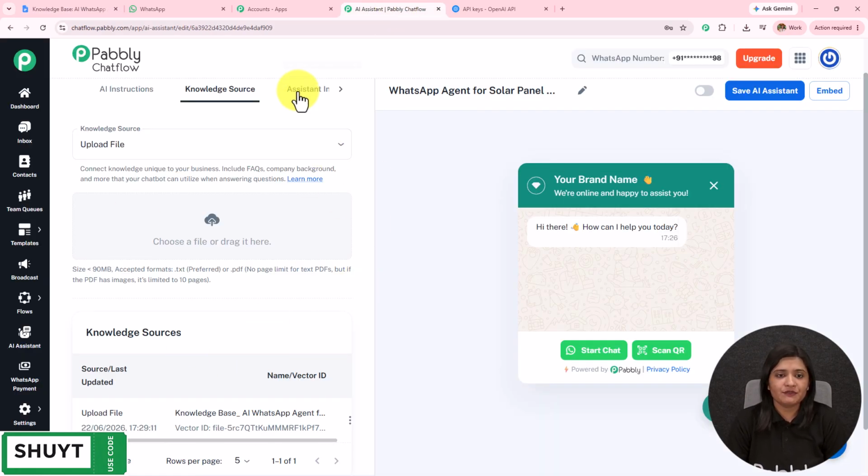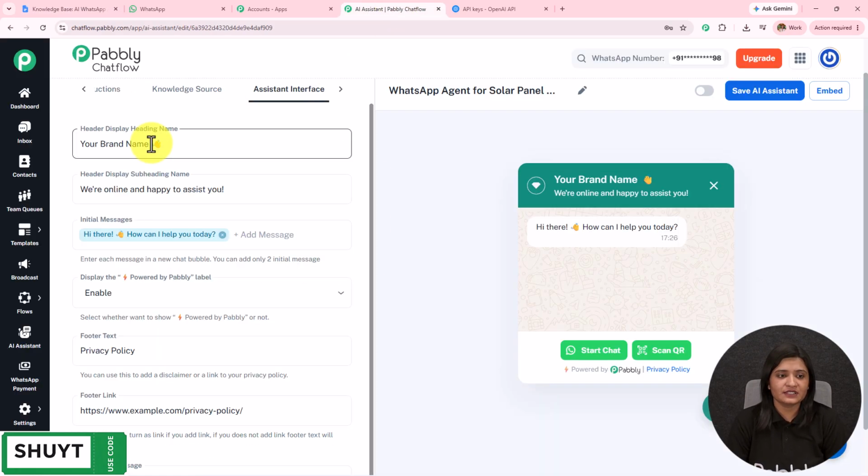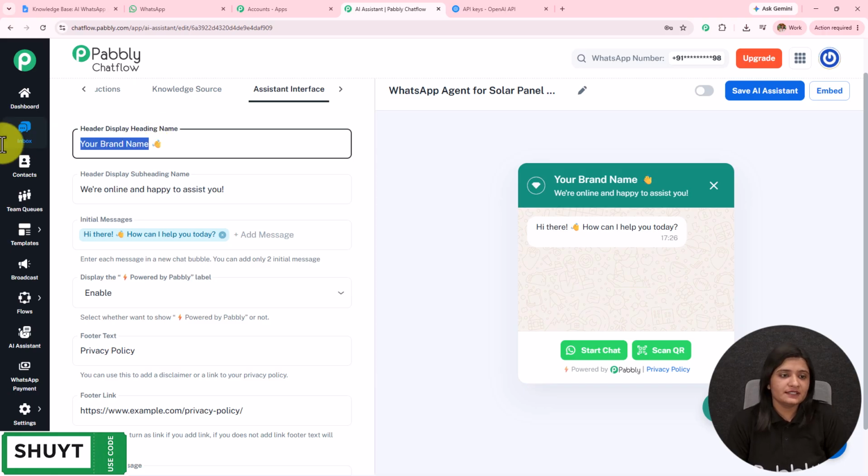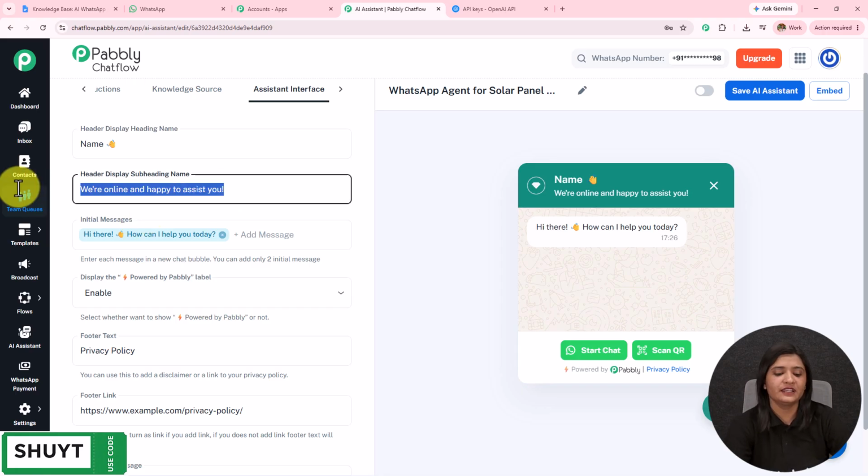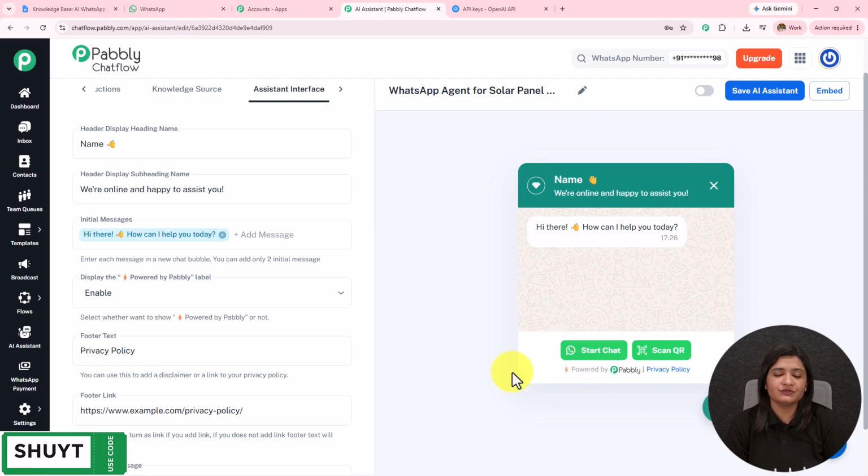After doing all this, you have to go towards this assistant interface. So I'm going to name this like this. So you can see the name changing over here. Then we have the subheading. If you want to keep it, you can keep it. Now this is how your AI agent is going to appear in front of the customers.